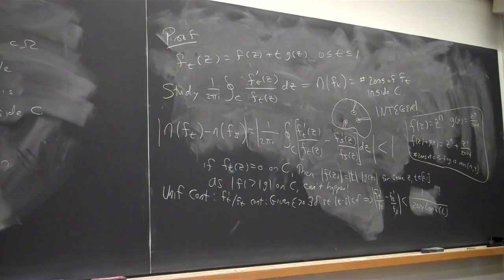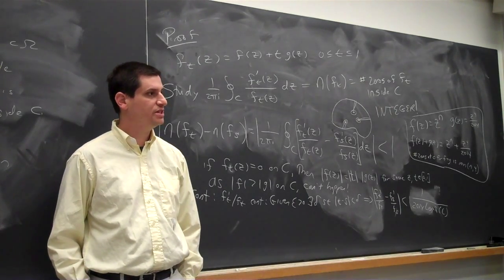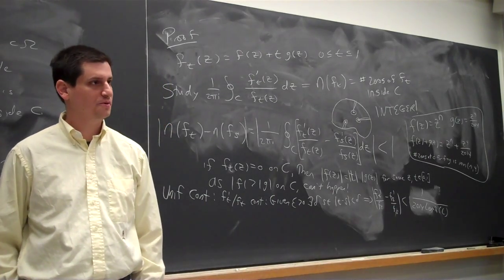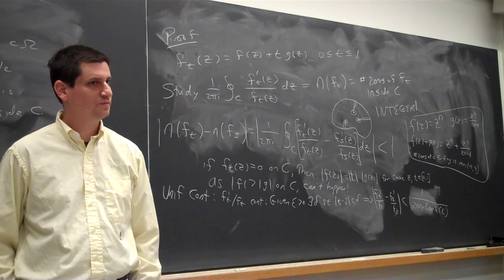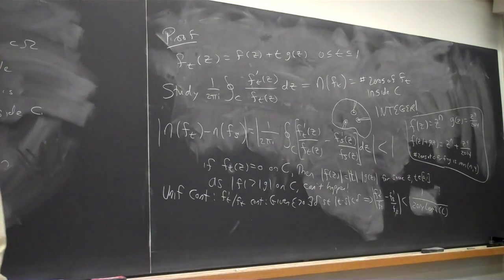So a problem to think about is, can you use this to give a proof of the fundamental theorem of algebra? Can you somehow take a function you know and tweak things a bit and use this to get a proof? Can you give me a function where you know how many zeros it has? Give me a nice function where it's easy to calculate the zeros. z to the n.